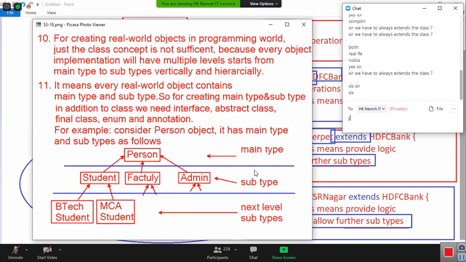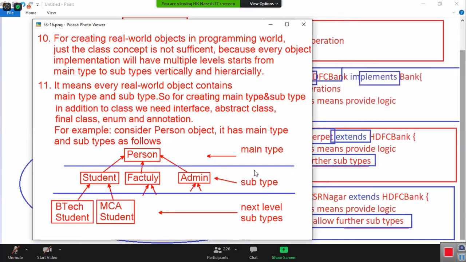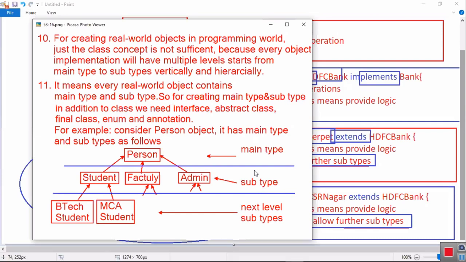So for creating main type and subtype, in addition to class, we need interface, abstract class, final class, enum and annotation also. I introduce two more words, enum and annotation. I will tell you what is enum and what is annotation. Don't raise the question immediately. Two more words are coming. Let me accept: enum, annotation.